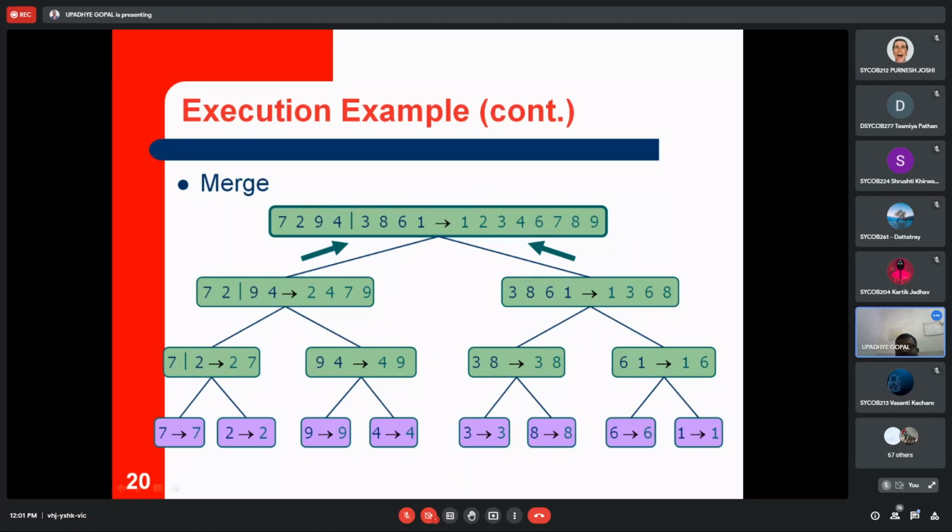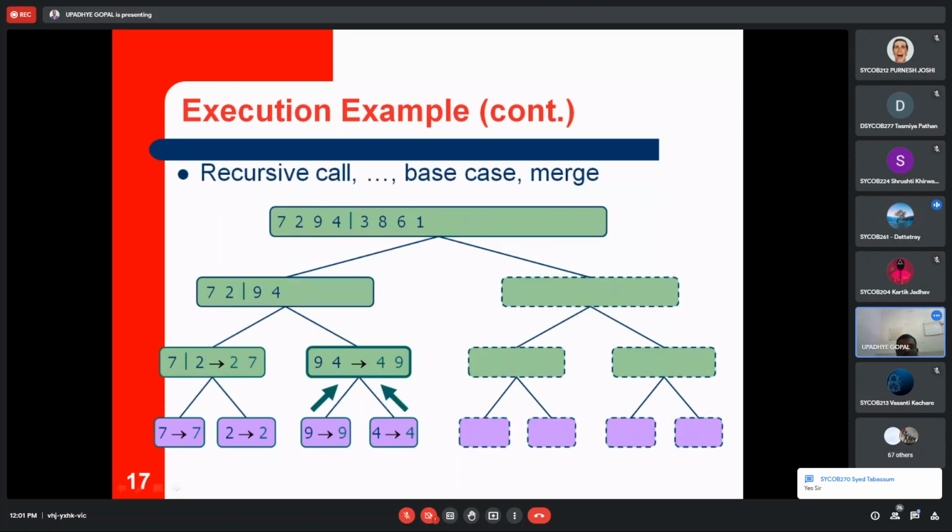Is that clear? Roll number 61. Roll number 61. Once again, see. Yes, sir. Okay.